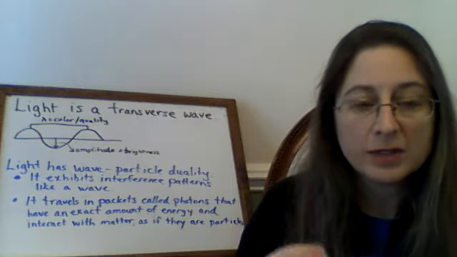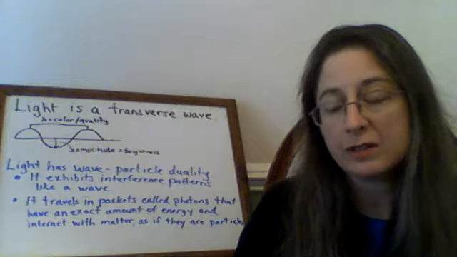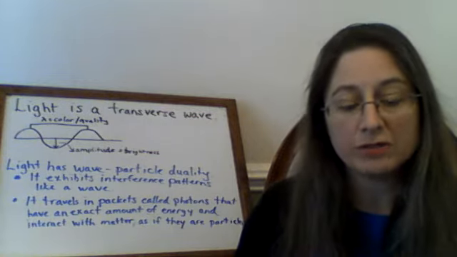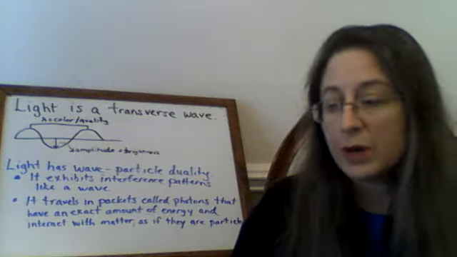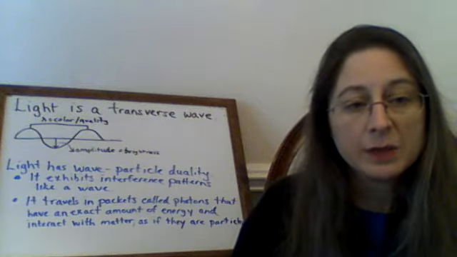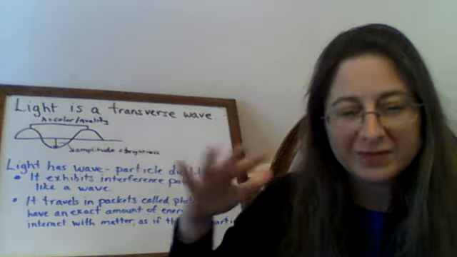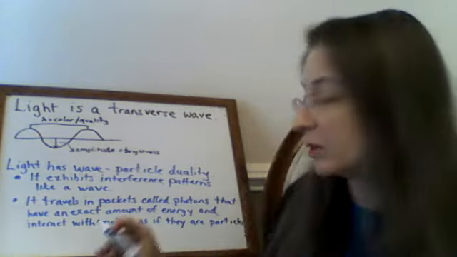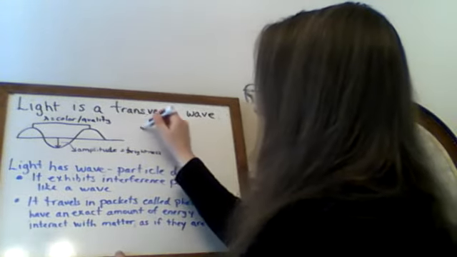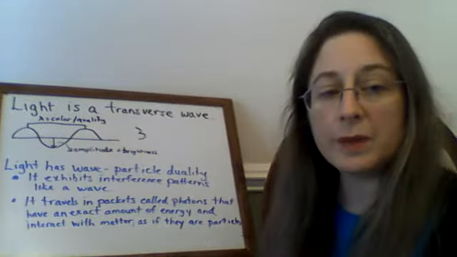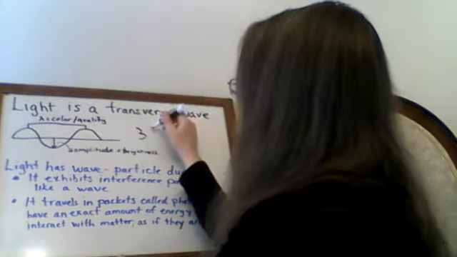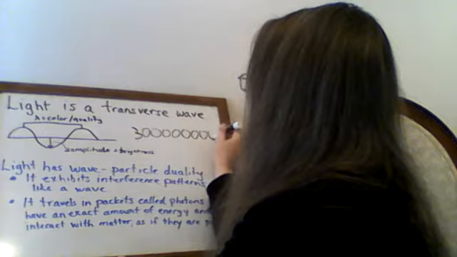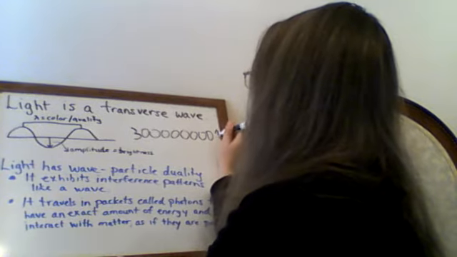Light travels at its very fastest. In fact, the fastest thing that we know of in the universe is light traveling in a vacuum. And when light is traveling in a vacuum, its speed is 3.0-ish times 10 to the 8th meters per second, right? So if I write that on the board, that's a big number, right? We'd have a 3, and then that would be followed by 8 zeros. 1, 2, 3, 4, 5, 6, 7, 8 meters per second.